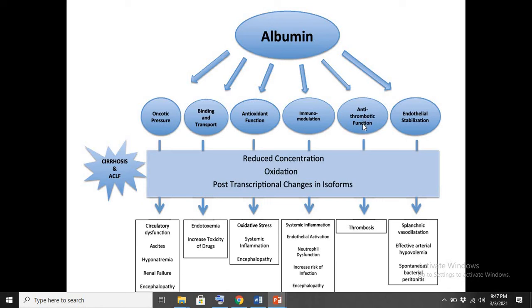It can be used to inhibit thrombosis. It can inhibit clot formation, and it can be used to stabilize endothelial cells. And it can be used to bind and transport.